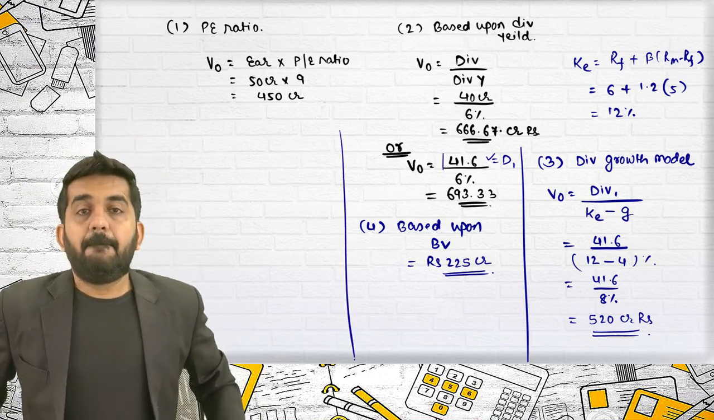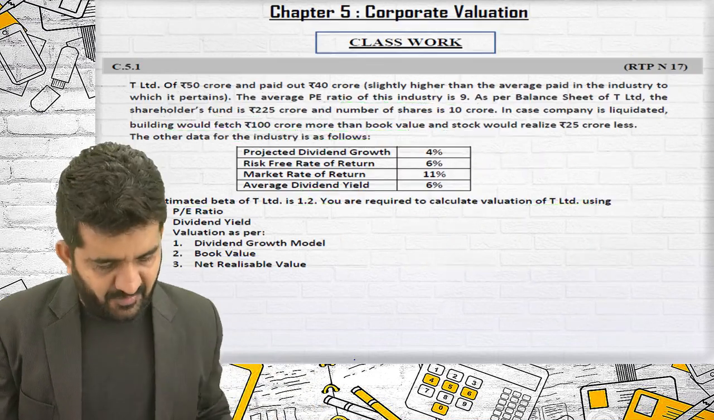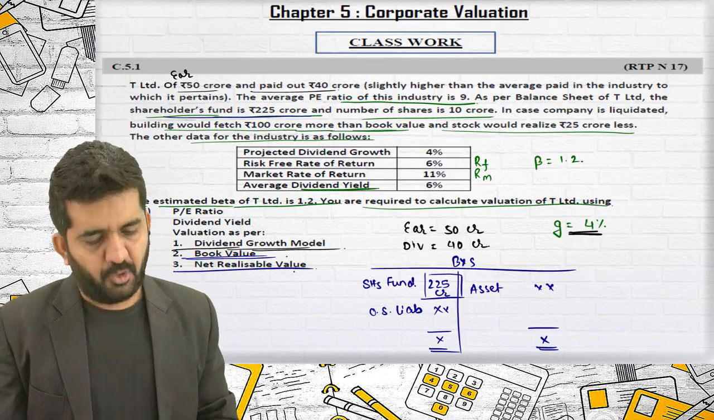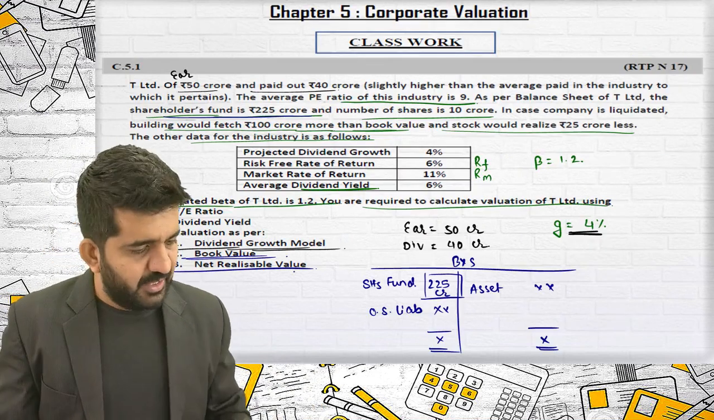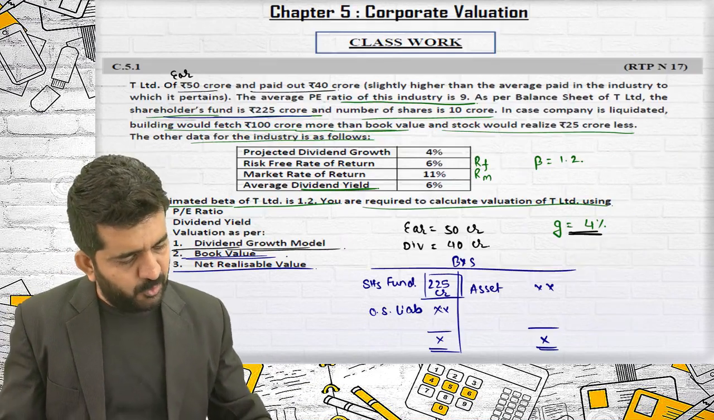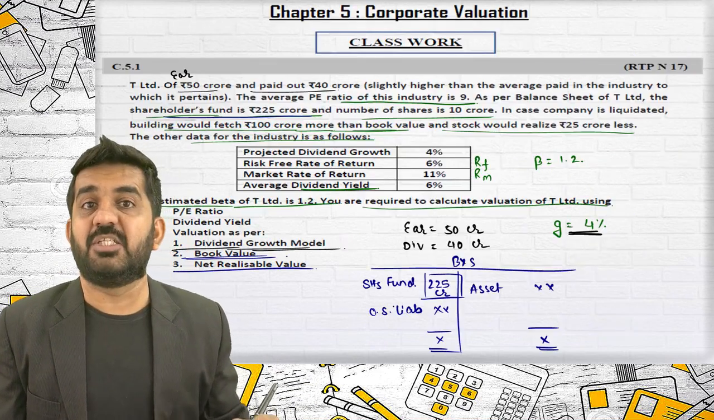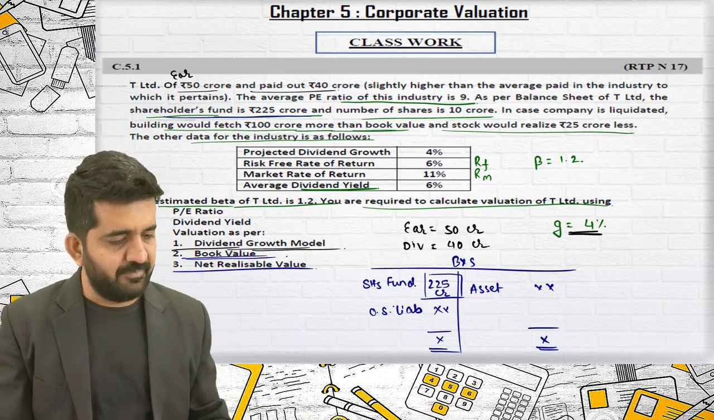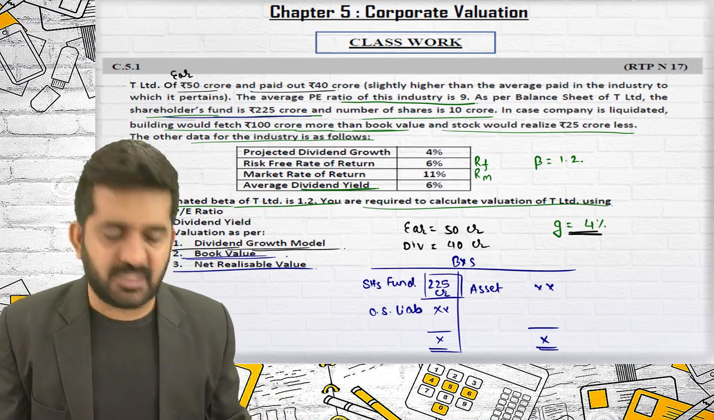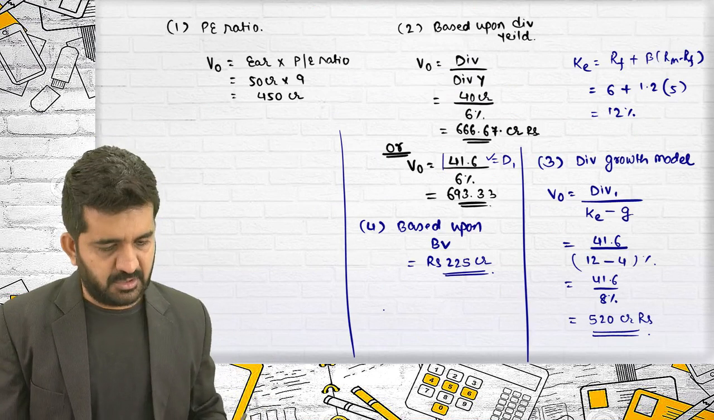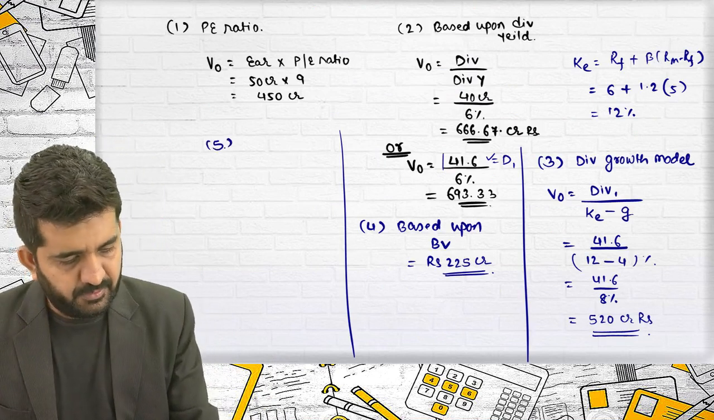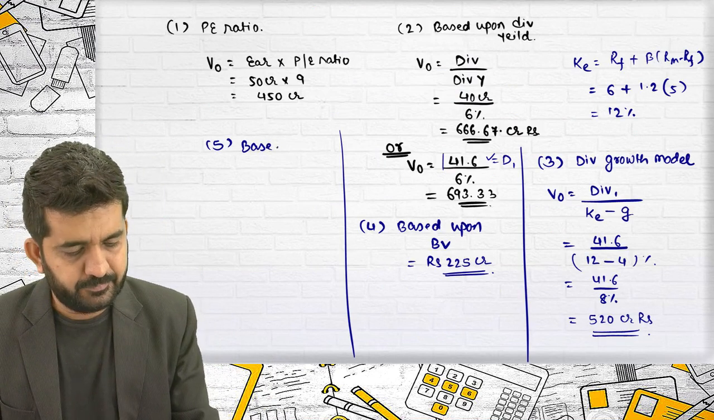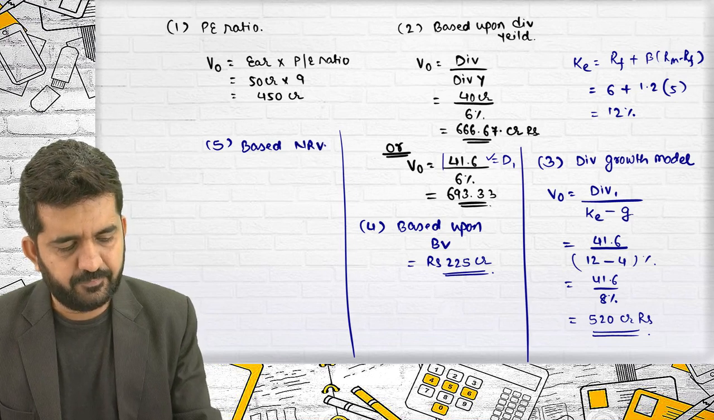Last method, based upon net realizable value. Then I'll have to value these assets and liabilities based upon realizable value. Then I'm starting with this 225 crores. Fifth, based upon NRV.